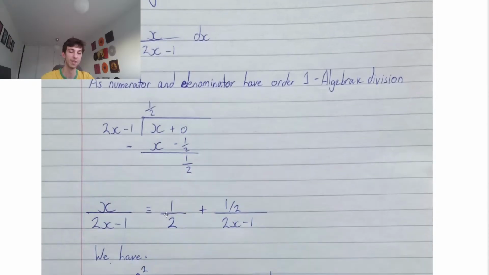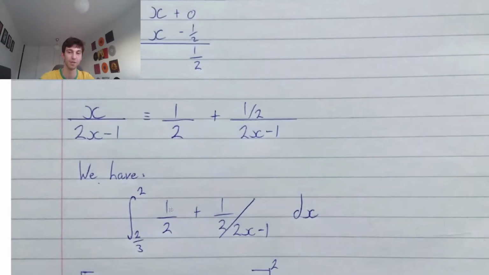So once again, we have the limits. Okay, we have the limits. Upper limit 2, lower limit 2 thirds of a half plus a half over 2x minus 1 integrating with respect to x. A half is just a constant. Integrating with respect to x will be a half x. And then, like our partial fractions, we're going to be using the natural log.